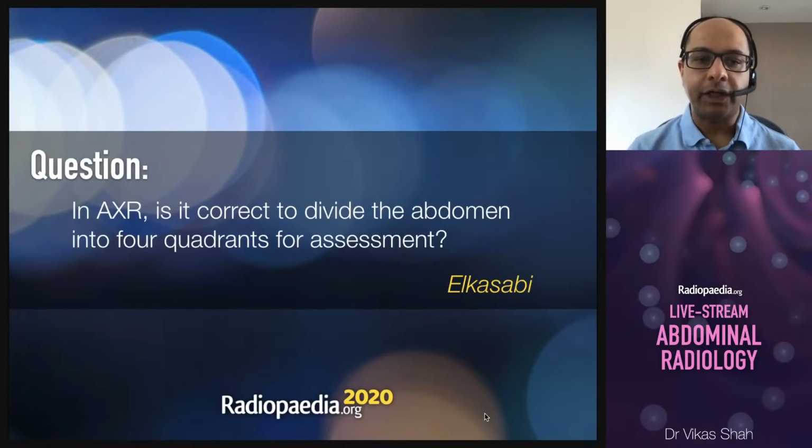But very briefly, the system I use is AbdoX. So that's my acronym that I remember. So A is for air, looking for signs of pneumoperitoneum. B is for the bowel, thinking about bowel dilatation, bowel wall thickening. D is for densities and areas of calcification. O is to examine the organs and the soft tissues, and then finally X for artifacts, extraneous objects, pretty much everything else, all the foreign bodies. And if you use that kind of system and approach and apply it to the whole of the abdomen, then you don't really need to divide up the abdomen into 4 separate quadrants.